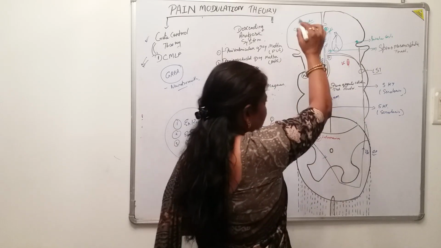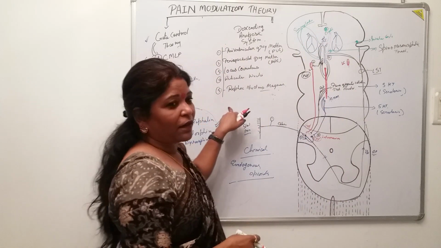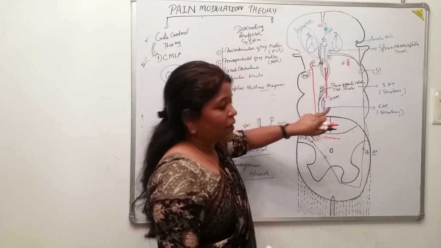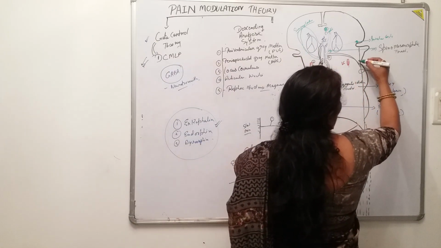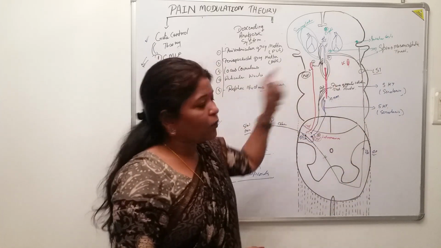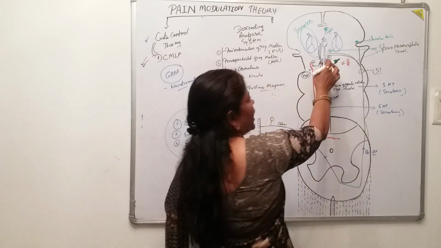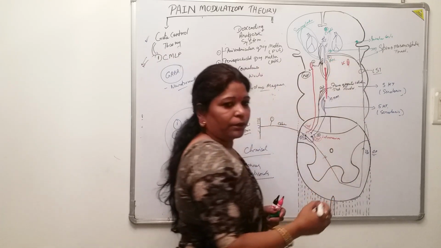And now the list of these gray matter structures are activated by these connections, these collaterals, first by the spinomesencephalic tract, that means one of the components of the anterolateral system, giving some collaterals to the periaqueductal gray matter, and they become activated here.